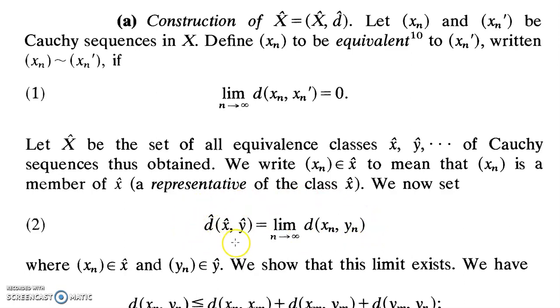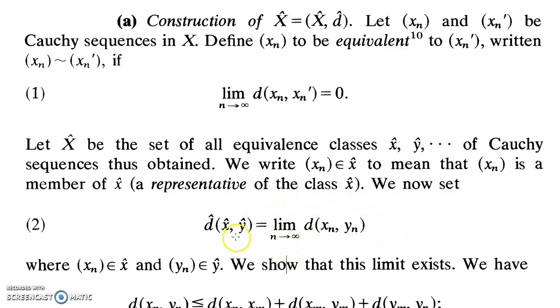Now the problem is we may or may not know that it satisfies all the properties of a metric. We have defined a real valued function, because d is a real valued function, so the limit of d is also real valued.